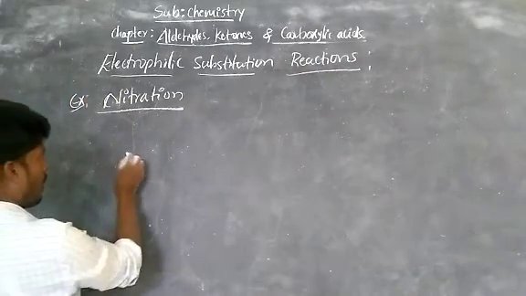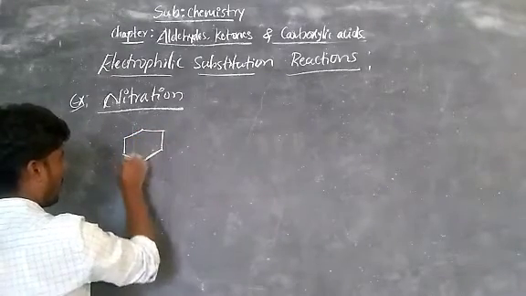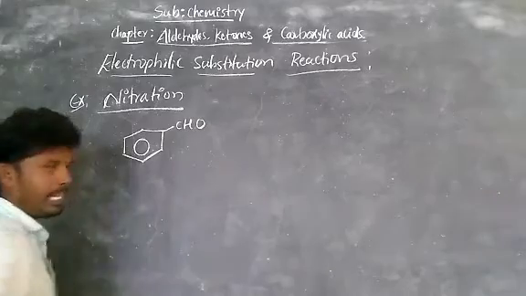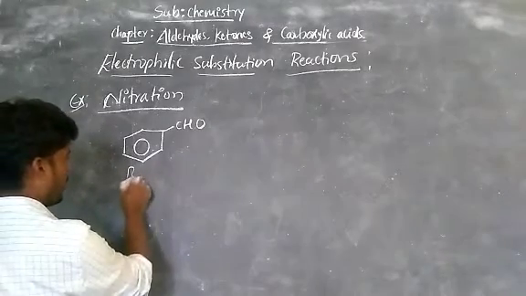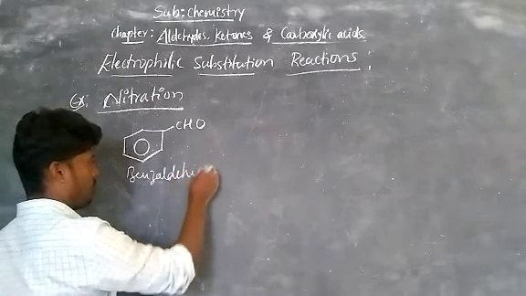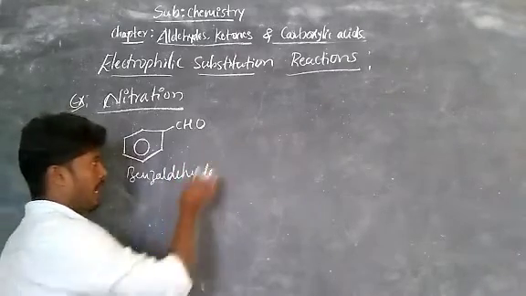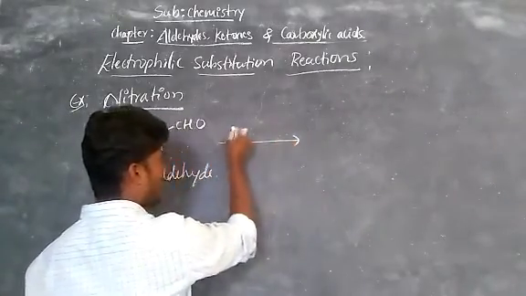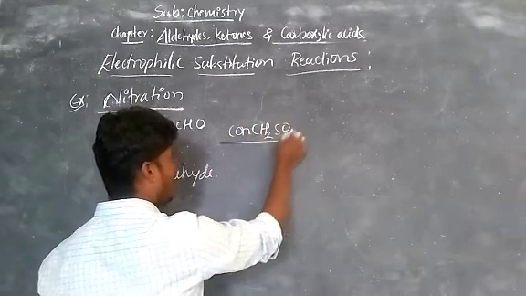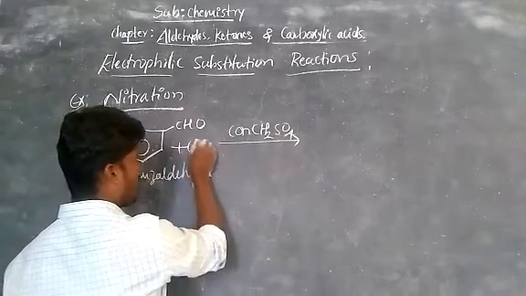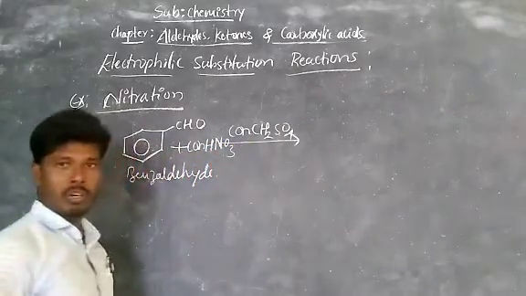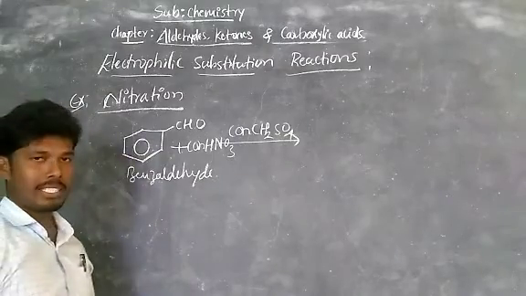Now take the aldehyde, that is benzaldehyde, an aromatic aldehyde, C6H5CHO. So this is benzaldehyde, right? Now nitration means, you know, nitrating mixture, that is concentrated nitric acid HNO3 in the presence of concentrated sulfuric acid.